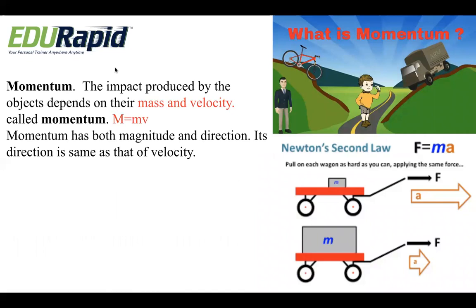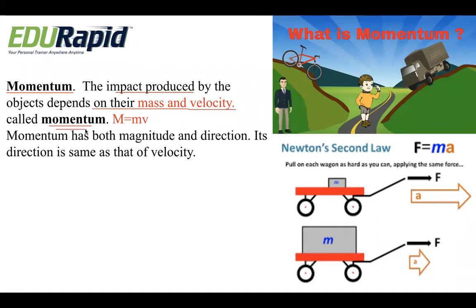Okay, so we understood what inertia and the first law of motion are. Let us understand the most important concept: what do you mean by momentum? The impact produced by objects depends on their mass and velocity, and this is called momentum.